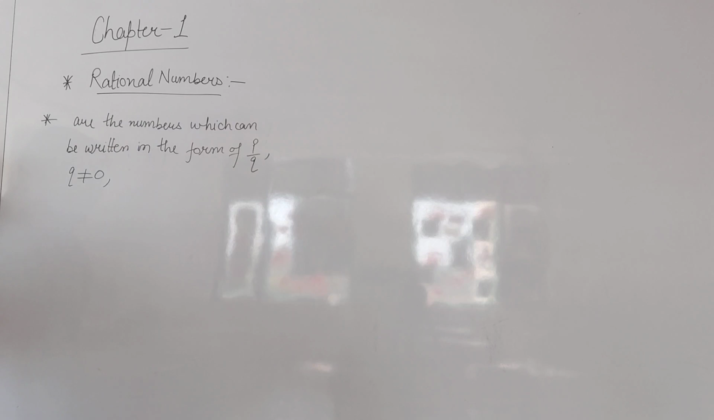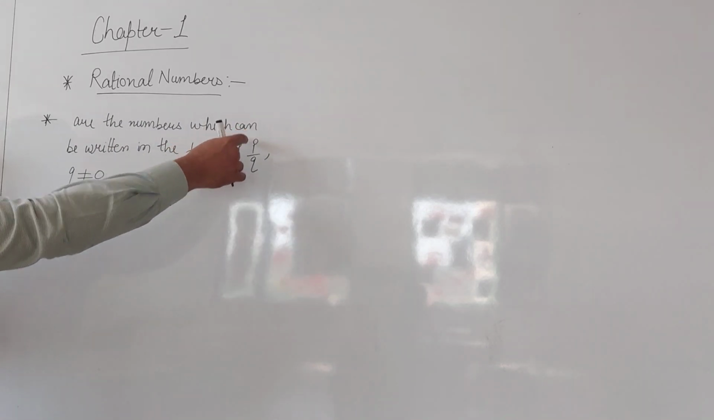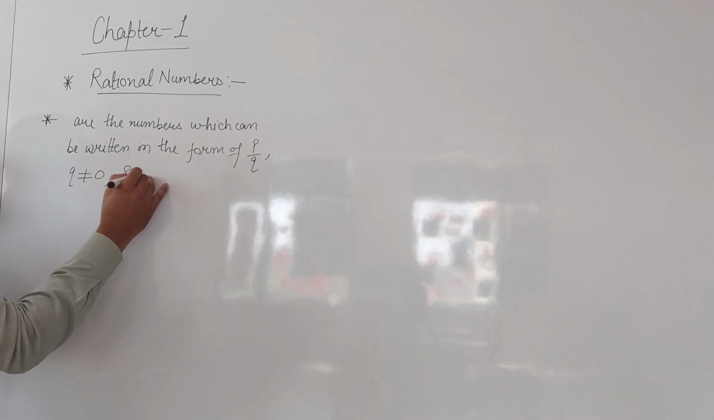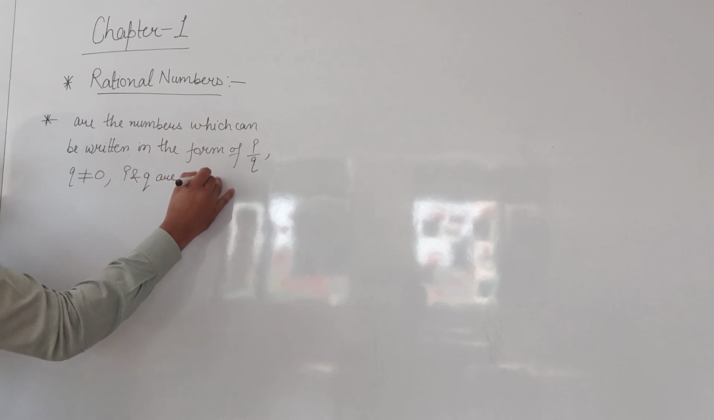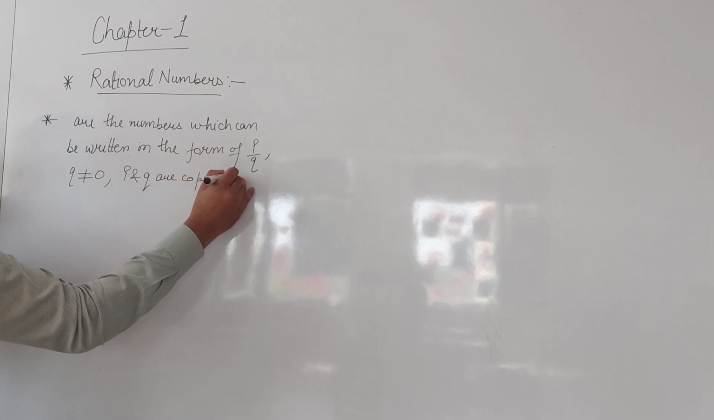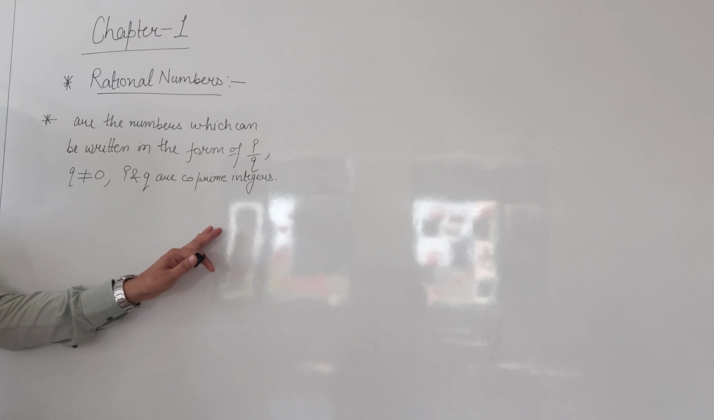We don't want our q to be 0, because if q becomes 0, then any number divided by 0 is not defined in mathematics. So we will take care that our q will not be 0. Okay, and p and q are co-prime integers. So these two things are necessary.